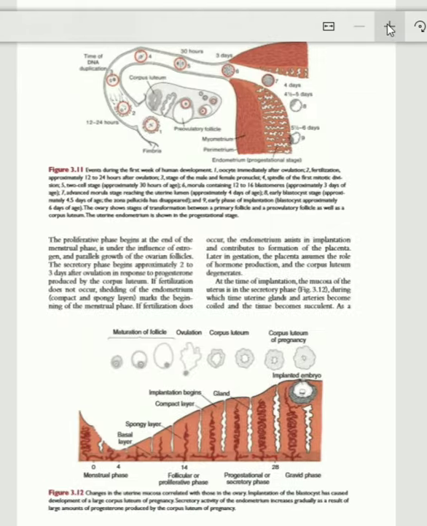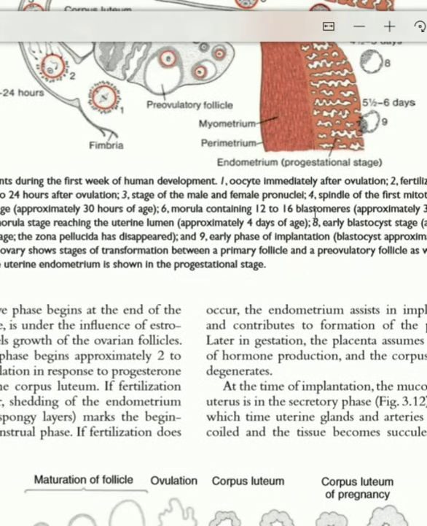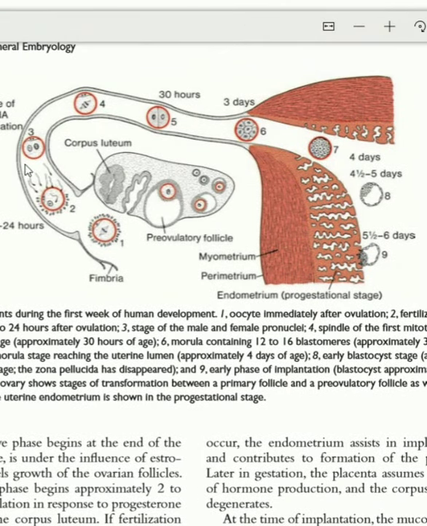So this is the summary of the first week of development. This is the uterine tube. This is the ovary. Here after ovulation, the ovum is collected by the uterine tube, and this is the most dilated part of the uterine tube, known as the ampullary region. You see here fertilization occurs.